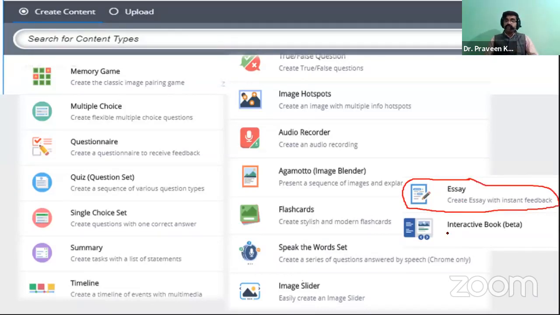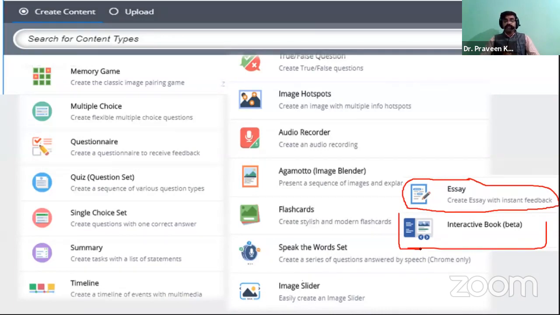And there is one more piece of information, that is the Interactive Book. This is also very interesting. So if time permits, definitely I will explore this for your sake. How will the Interactive Book work? You are going to transact one major concept from your teaching area, the subject area. So in that subject area you have one concept.